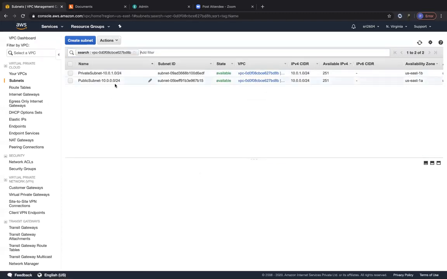One public subnet with CIDR block 10.0.0.0/24, wherein we have only 251 available addresses. So what is the catch to this? So therefore, AWS reserves 5 IP addresses. They reserve the first IP address for the network. This we would have studied in the first class.